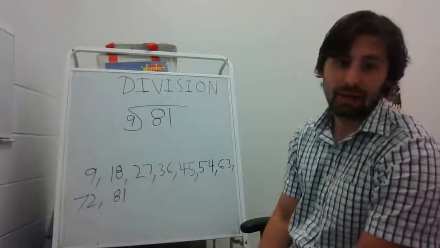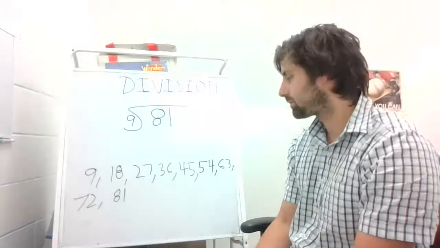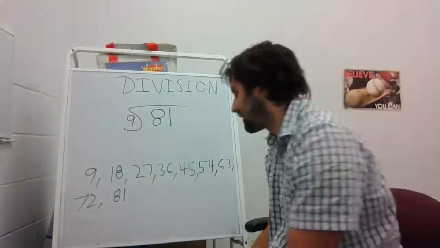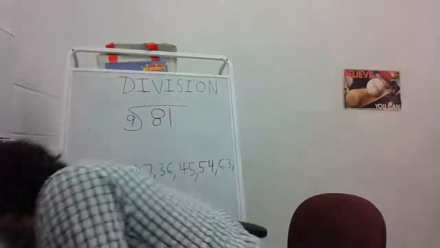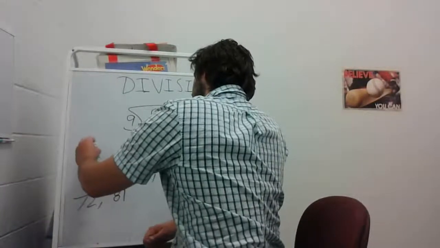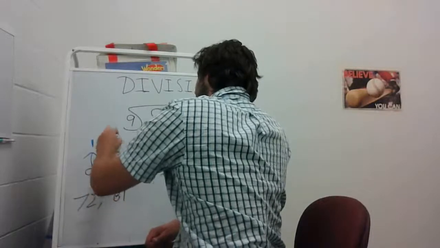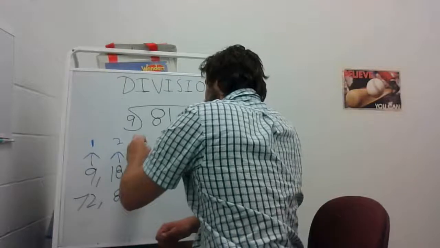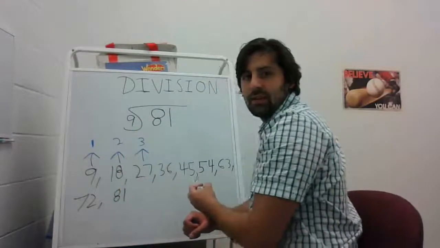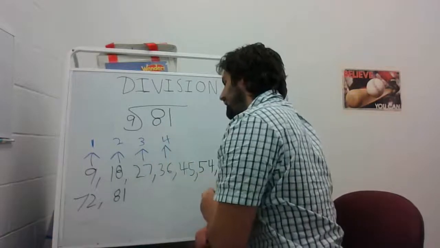All right, I just skip counted from 9 to 81. Now I'm going to see how many times I skip counted by 9s to get to 81. I skip counted by 9s once to get to 9. Twice to get to 18. Three times to get to 27. Four times to get to 36.